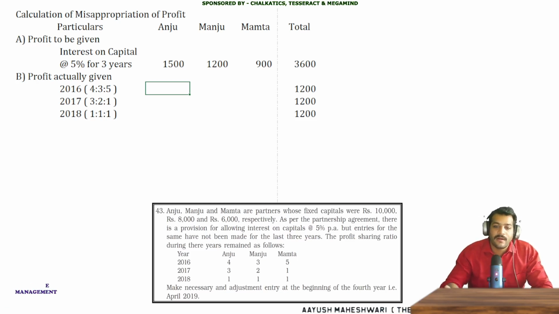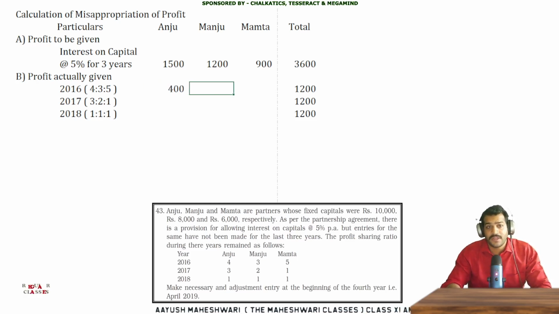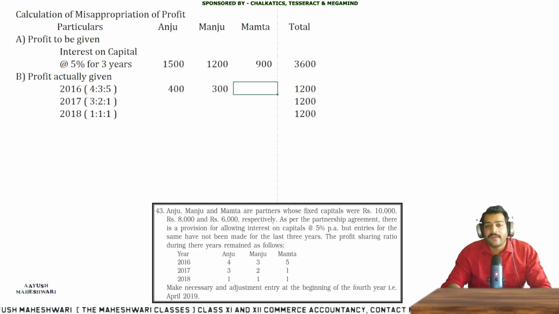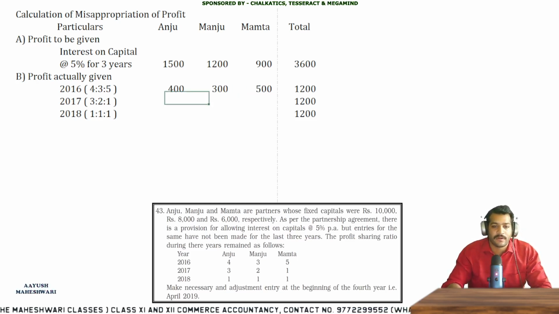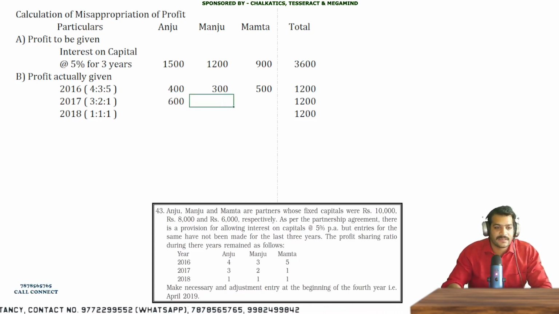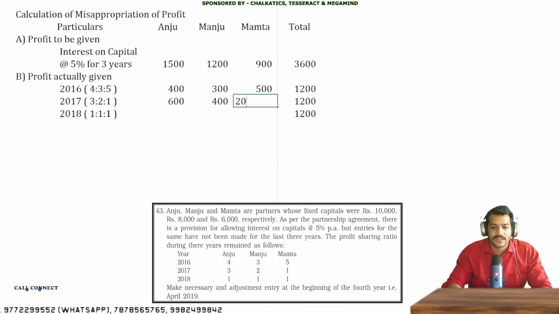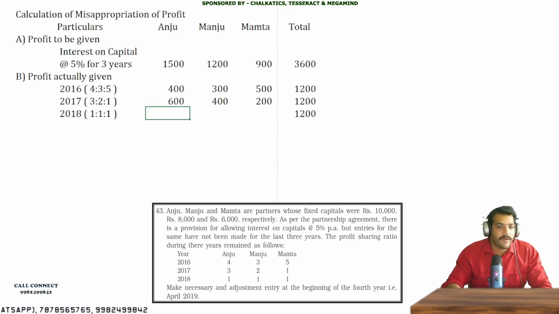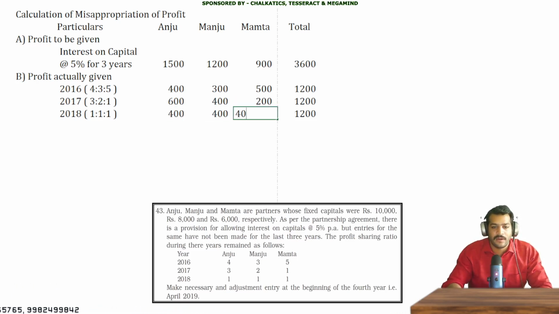So 1,200 for 12 chocolates, then for 4 chocolates it will be 400. For 3 chocolates with Manju, it will be 300. And for the 5 chocolates with Mamta, it will be 500. Fine. 1,200 divided by 6, it is 200. 2 3s are 6, 2 2s are 4, and 2 1s are 2. 1,200 divided by 3, it is 400, 400 and 400.